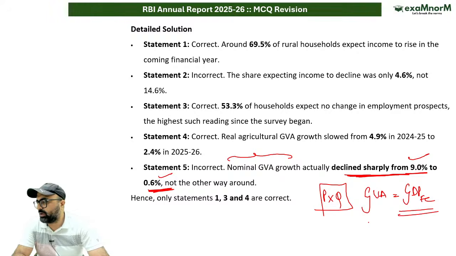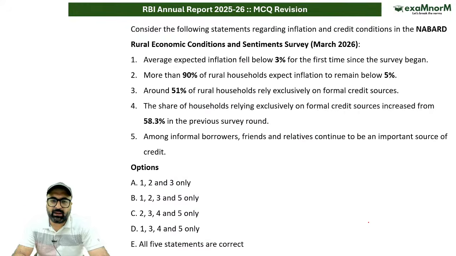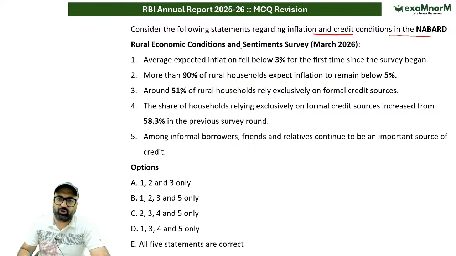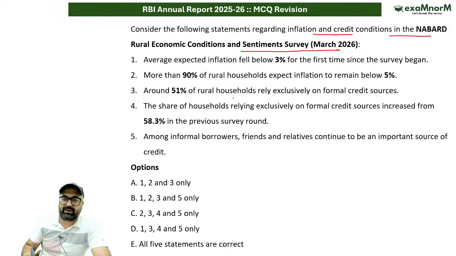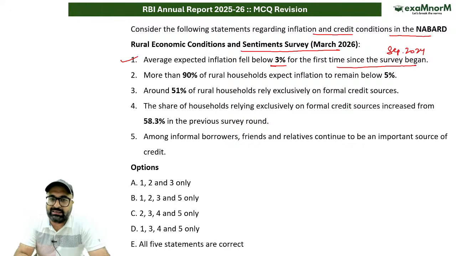Done? Okay, moving on to the next question. The next question is now on your screen. Consider the following statements regarding the inflation and credit conditions in the NABARD Rural Economic and Sentiment Survey. According to the NABARD report, average expected inflation fell below 3% for the first time since the survey began. That means since September 2024, for the first time, average expected inflation has fallen to 3%. This is correct.